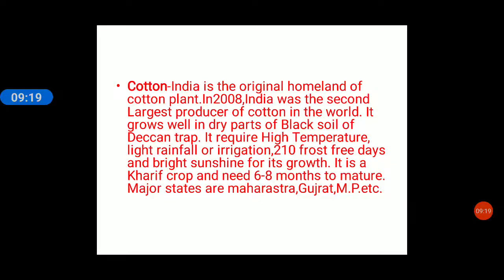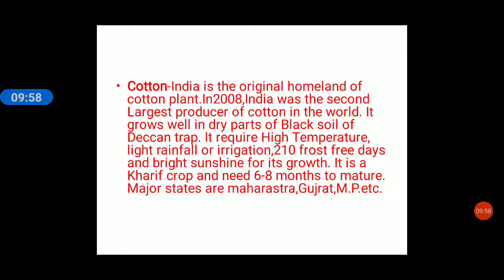Now, what is all this? Cotton grows from a seed. It is a labor intensive work also. The farmers grow the cotton seeds. When the cotton plant grows a little big, it has to be attached to a stick. So a big stick is attached so that the cotton plant will not tilt. When it grows big, it will become heavy. So when it grows big, cotton balls start growing on the cotton plant. These cotton balls are green in color, and they require 210 frost-free days to grow.